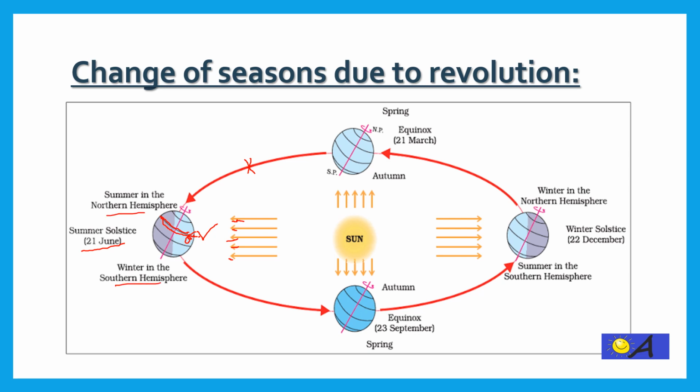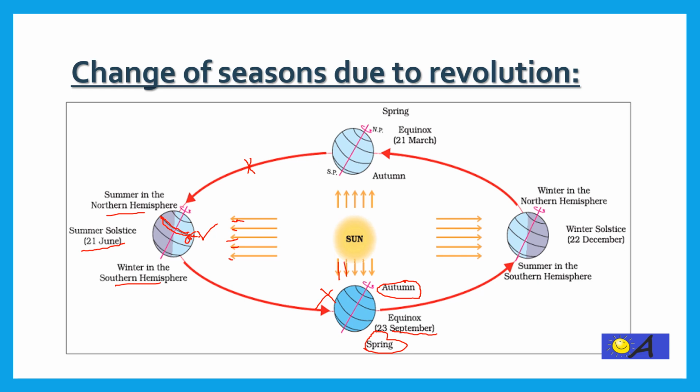Now after some more time, somewhere in September, the revolving earth reaches this point. Here it is autumn in the northern hemisphere, while it is spring season in the southern hemisphere. At this point, the rays of the sun fall on the equator.